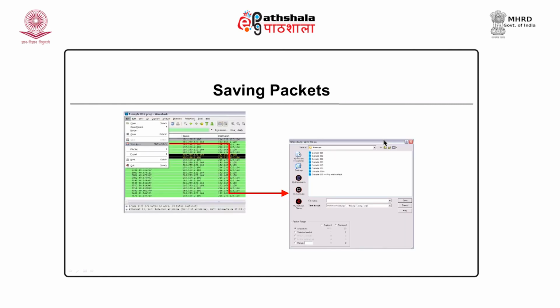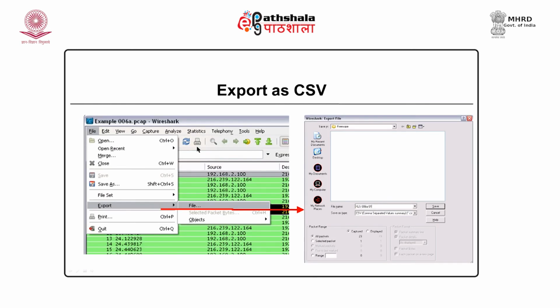Let us see a few other features. Wireshark allows us to save our packets. There is a save as option in the file menu. You can go to save as and save your captured packets. Wireshark has its own format of saving, or there are other formats. A few other software formats can also be supported by Wireshark. There is also an option of exporting packets. When you click on export, you can create the list of packets into a CSV file, comma separated values. So, the packets captured in Wireshark can be exported into a few other file formats.